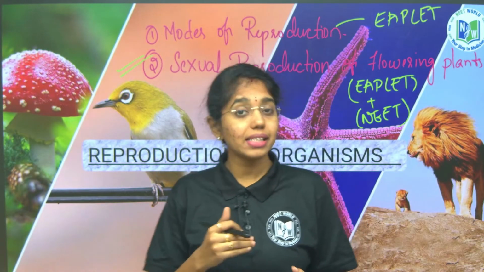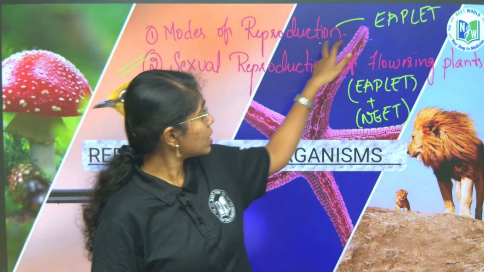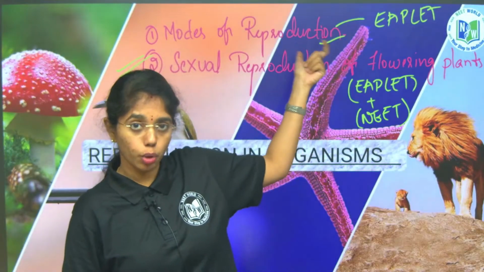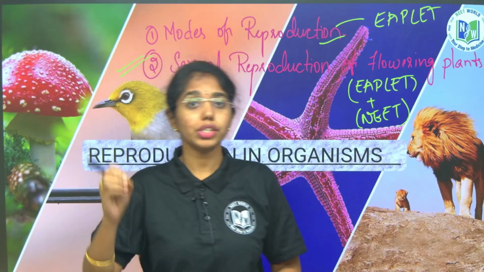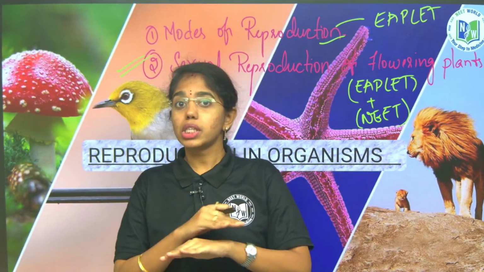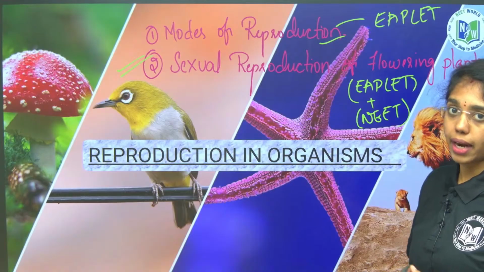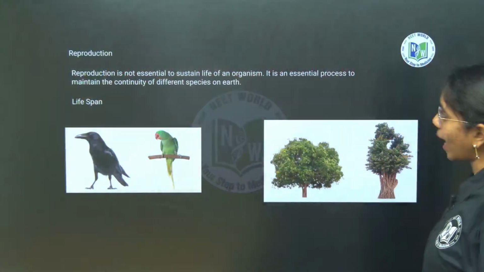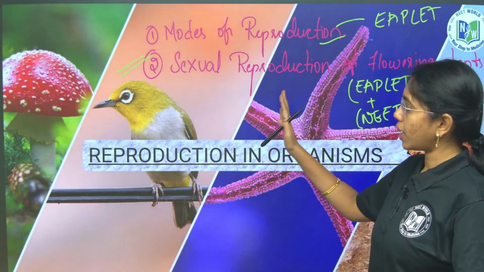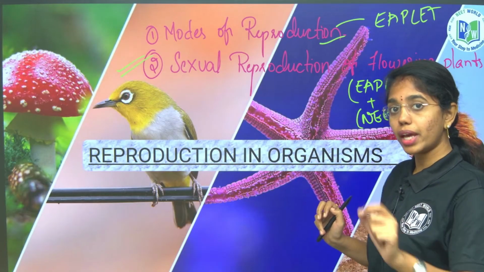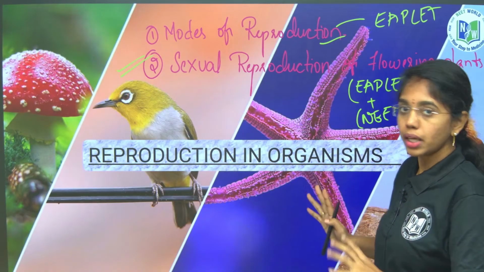As such, many examples of morphology will be covered, and when you address the sexual reproduction domain in this chapter, you will address pre-fertilization events, fertilization events and post-fertilization events, which are the base for the next chapter, that is sexual reproduction in flowering plants. So here we will first fragment this chapter, beta, and then we will go into detail, okay. So from modes of reproduction, how you have to learn this chapter, and where the dots are connected to the other chapters. If you know that, then this chapter will be easy.